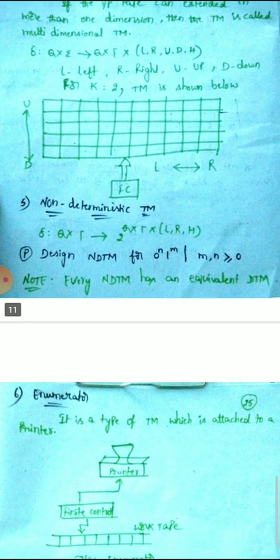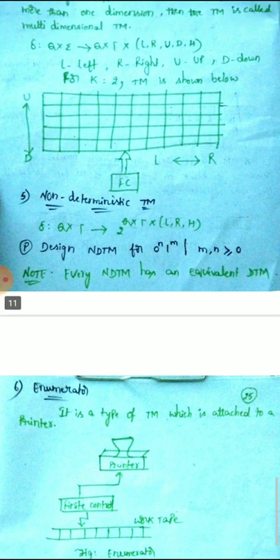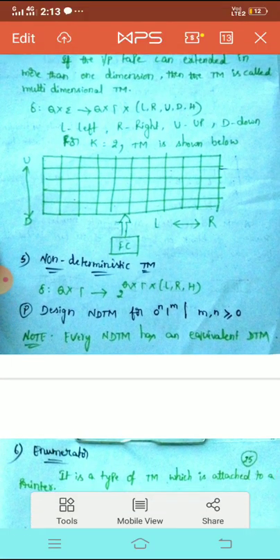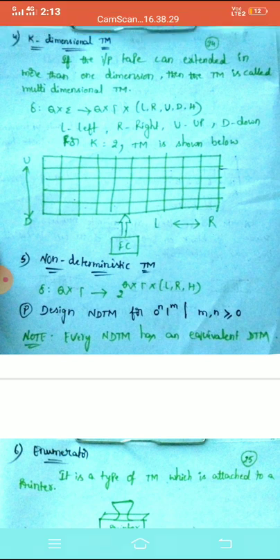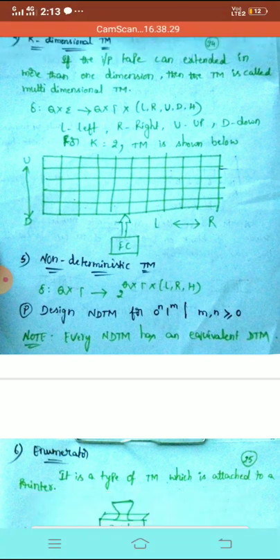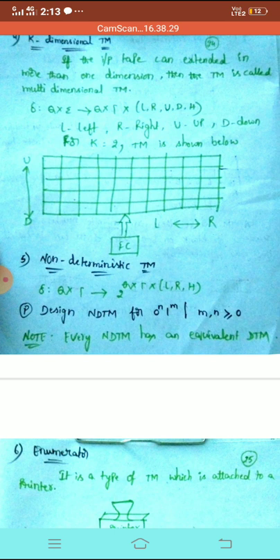Coming to the fifth one, the non-deterministic Turing machine, and we have already discussed this. Observe where the fourth variation, the k-dimensional Turing machine, varies. Observe the transition. In the transition you have 5 movements: left L, right R, up U, down D, and H, halt.